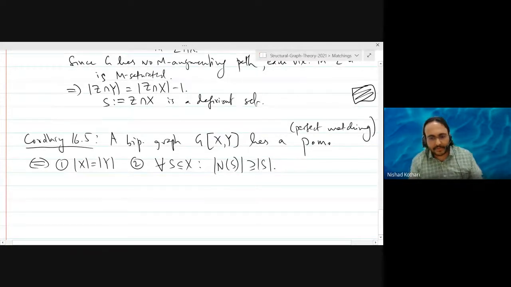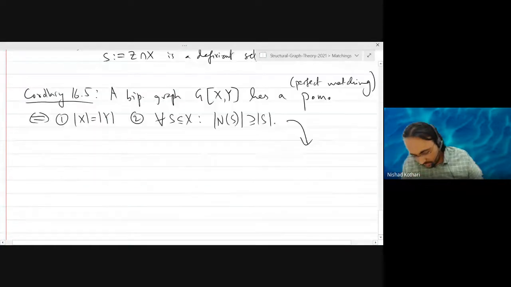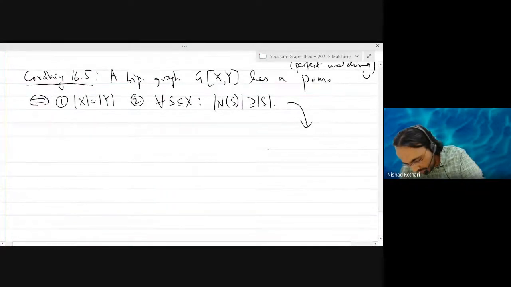Well, it's symmetric. So if you find a deficient set in the set X, you will also find a deficient set in the set Y. Okay, I'll leave that as an exercise. So do it yourself.